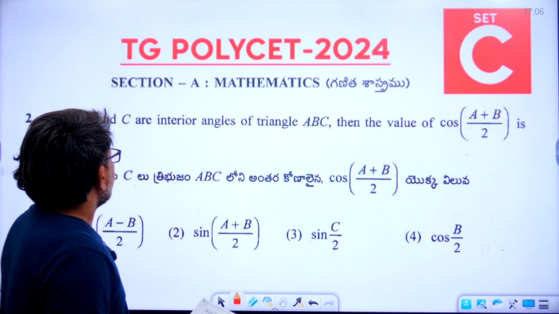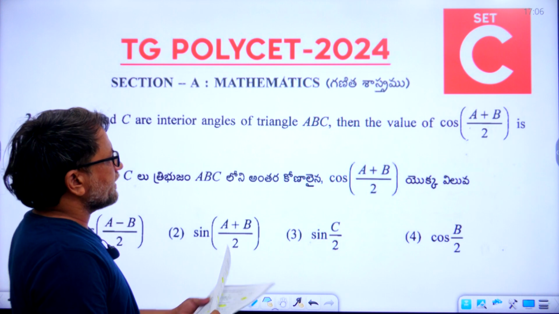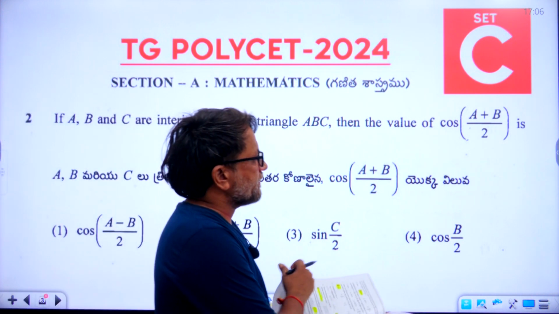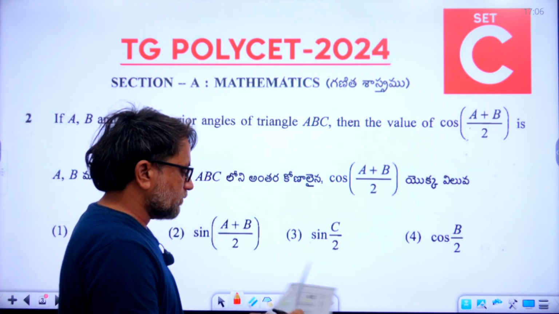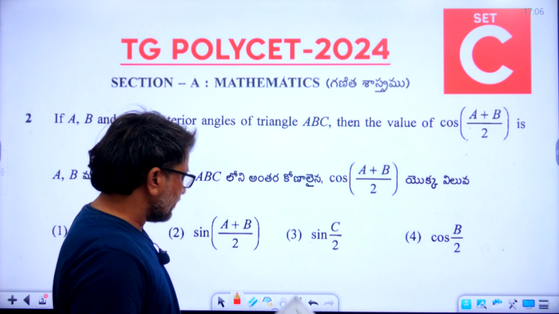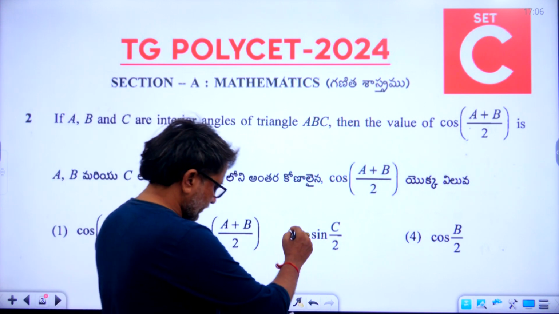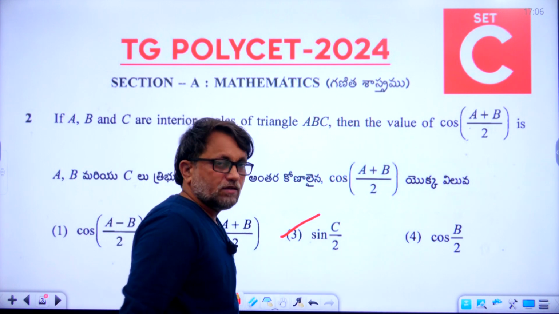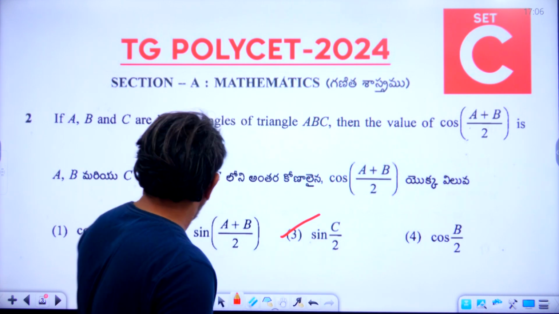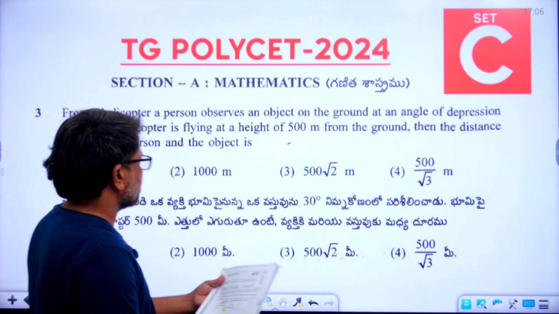If A, B and C are interior angles of a triangle ABC, then the value of cos (A plus B) by 2 is what? What is the right answer? The second answer is 3, sin of C by 2. Now let's go to the third question.